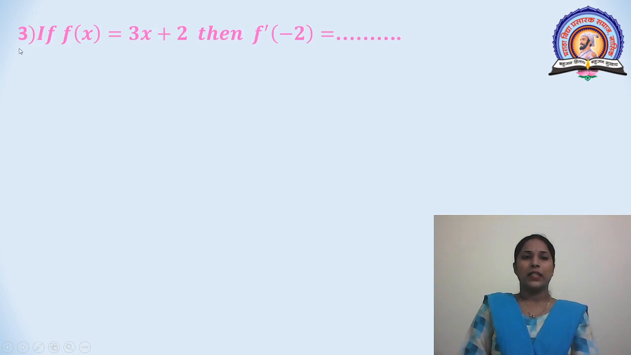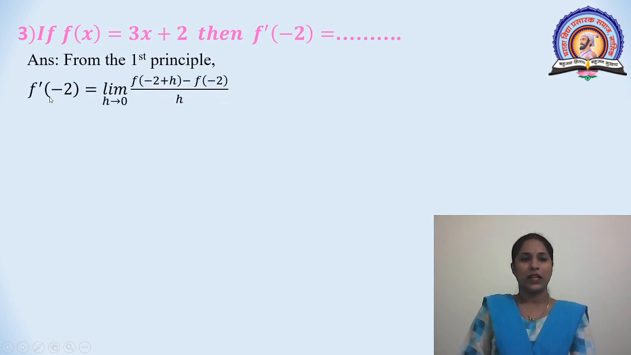Example number 3. If f of x is equal to 3x plus 2, then f dash of minus 2 is equal to? Here, first we have to find the derivative of this, that is 3x plus 2, then find the value at x is equal to minus 2. From first principle, f dash of minus 2 is equal to limit h tends to 0, f of minus 2 plus h minus f of minus 2 divided by h.